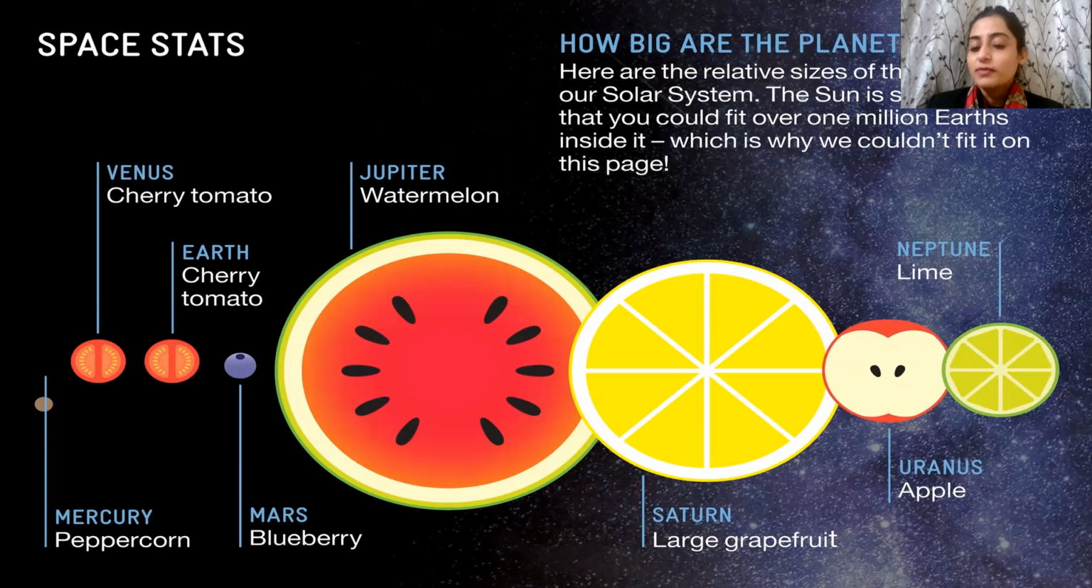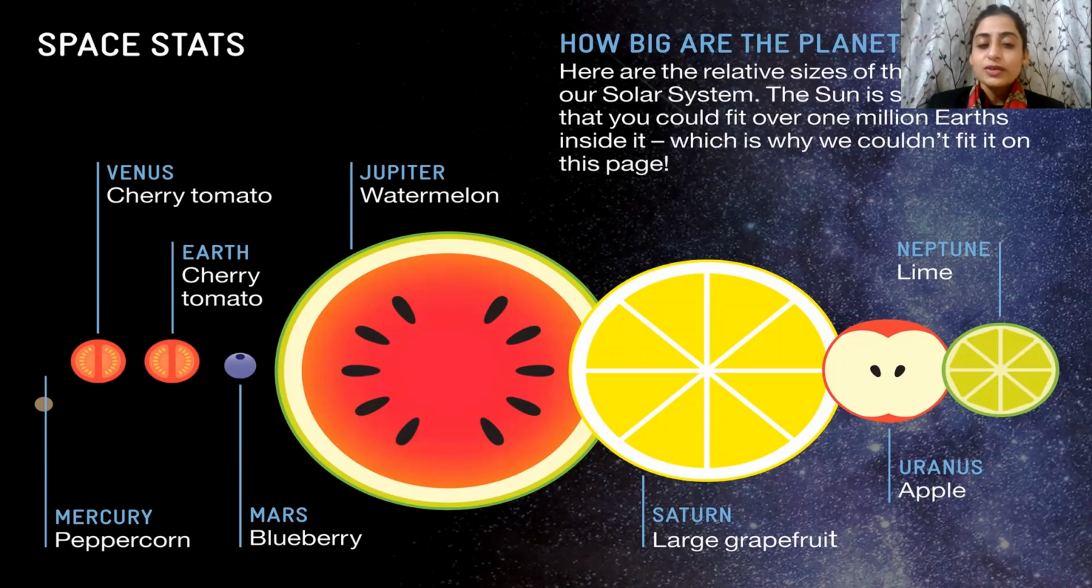Then we come to Neptune. Neptune is the size of an apple. It's not actually an apple. It's just a description, just to explain to you the sizes, the differences between the sizes of planets. Then we come to Uranus. Okay, first comes Uranus, then comes Neptune.